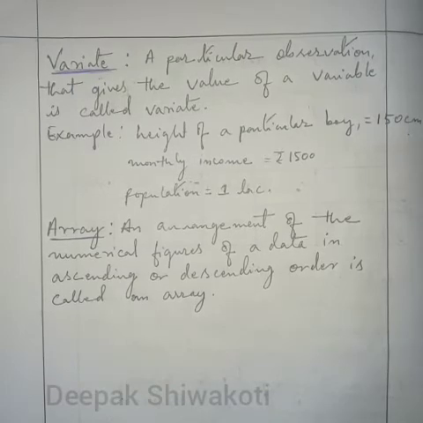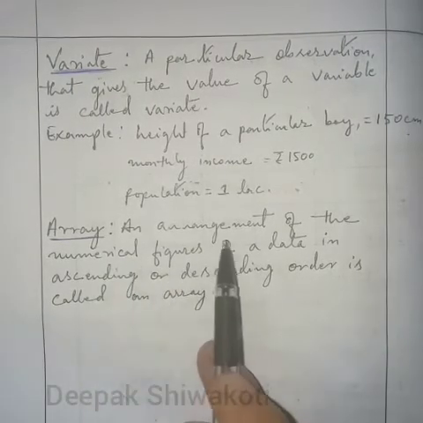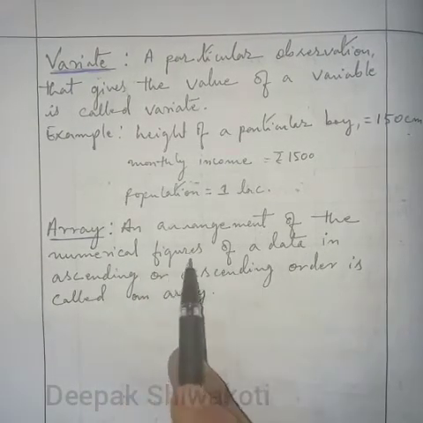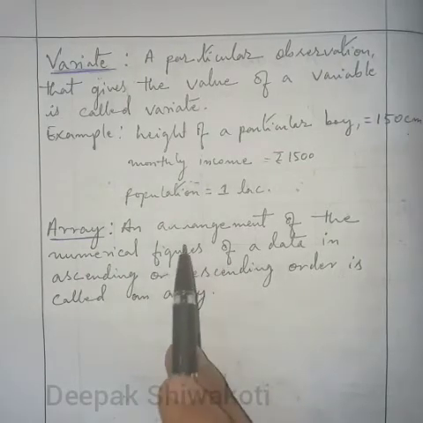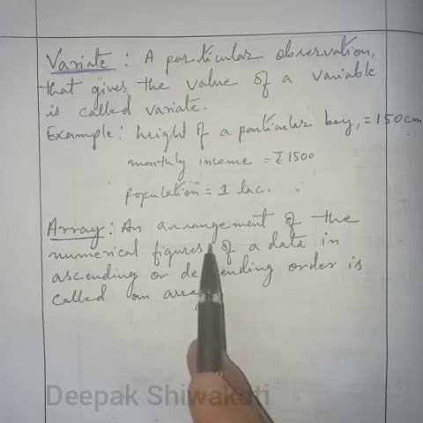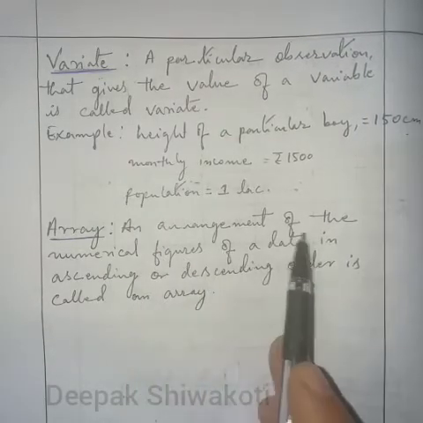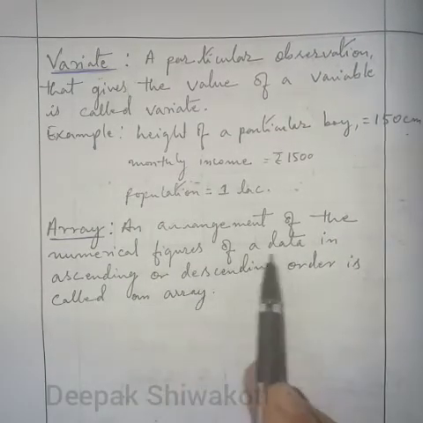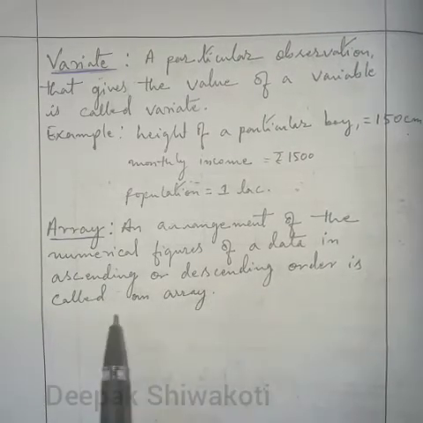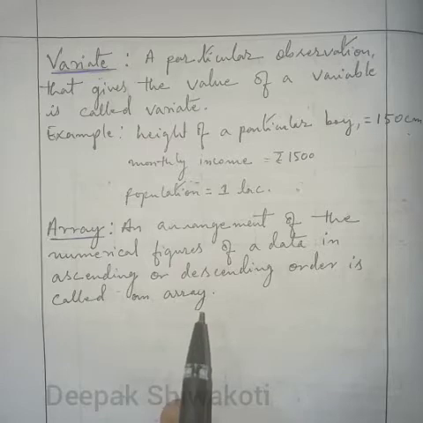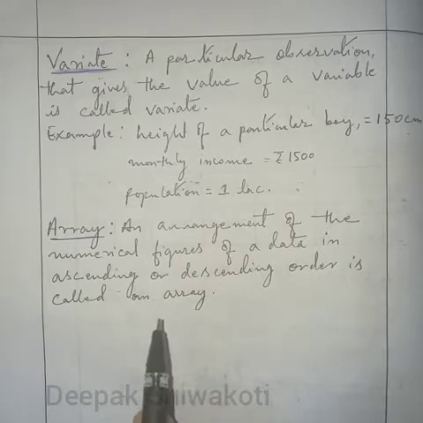Next is array, an arrangement of the numerical figures of a data, the collection of data. An arrangement of the numerical figures of a data in ascending or descending order is called an array. So as an example,